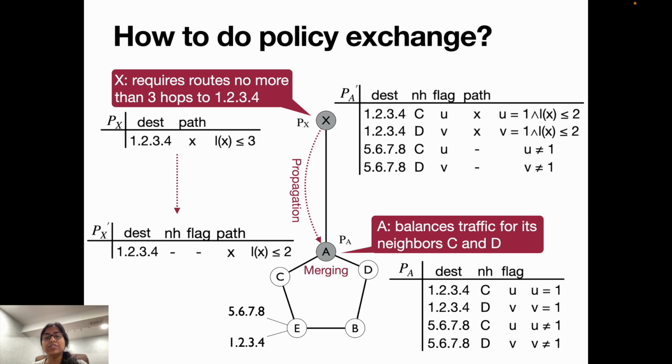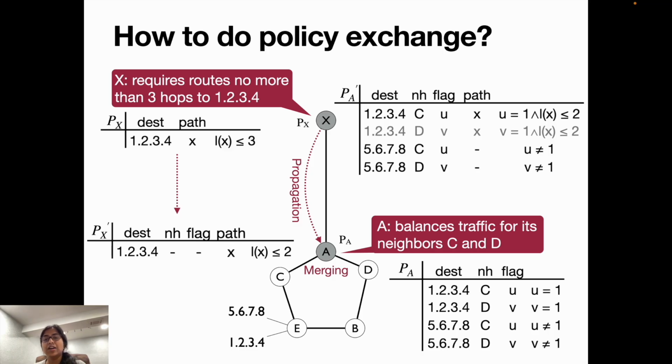But among these 4 tuples, we see that our second line is not satisfied, because if our next hop is D, then our Lx will not be less than or equal to 2. So we remove that line, and now we have 3 satisfactory tuples. We have the first one where traffic to 1, 2, 3, 4 will go via C, and traffic through 5, 6, 7, 8 will go via D.